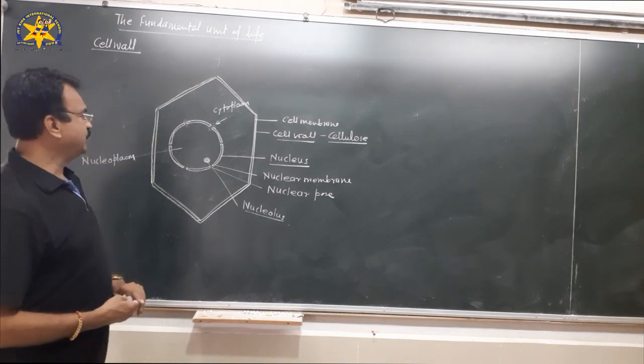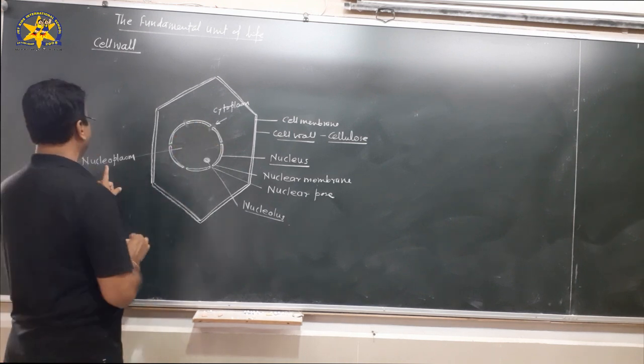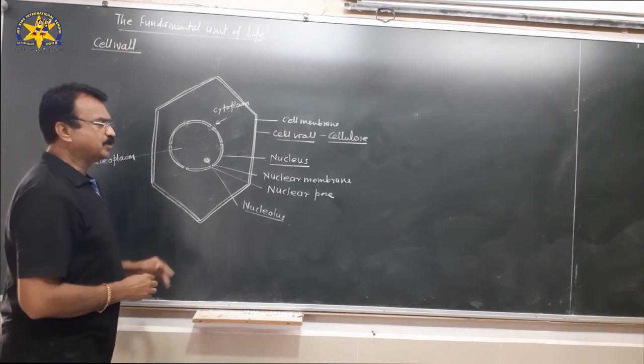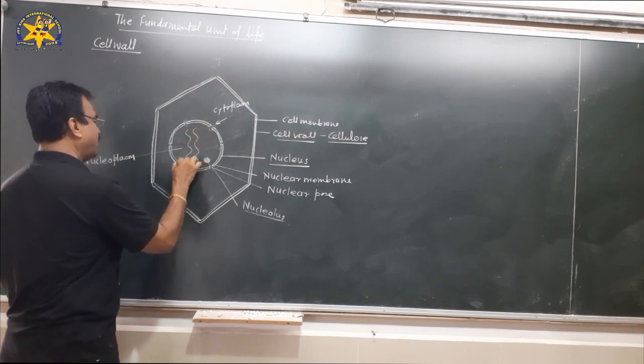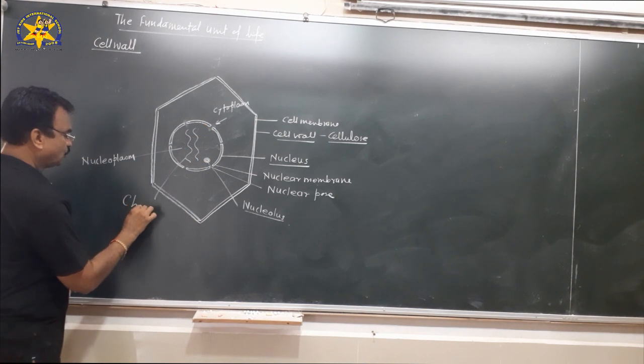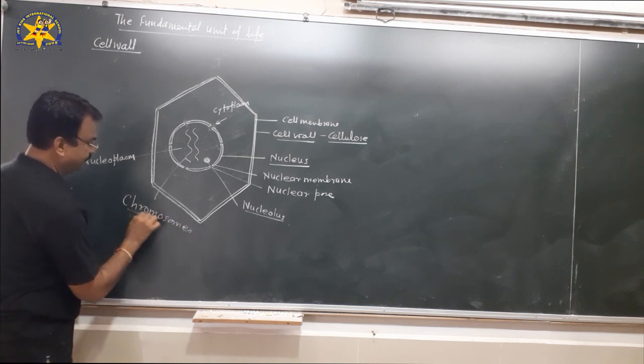Inside the nucleus we find the fluid called nucleoplasm, and in this fluid we see thread-like structures called chromosomes.